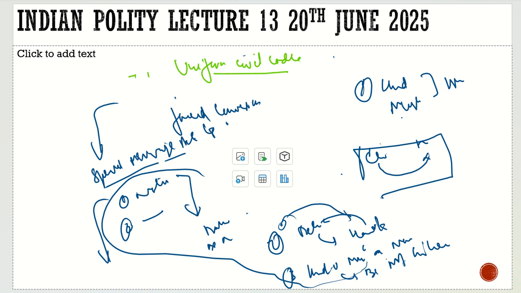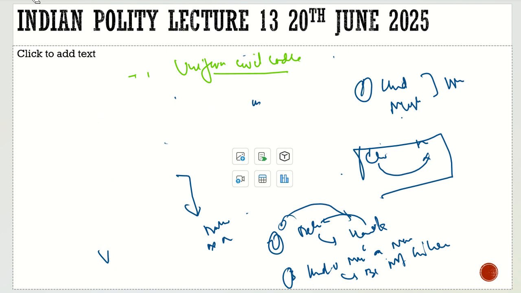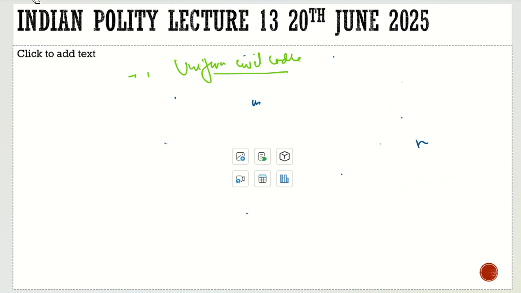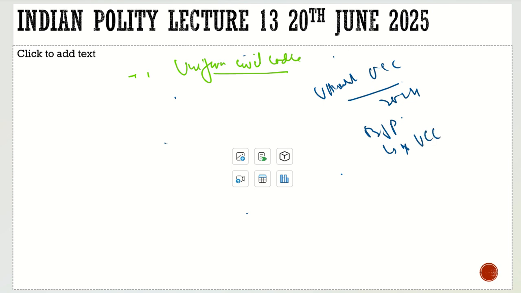Now, recently we saw that the Uttarakhand government also brought the Uniform Civil Code. Let's have a look at the features of the Uniform Civil Code in Uttarakhand, and then we will finish our discussion. Uttarakhand Uniform Civil Code. In 2024 they brought it. There is a BJP government, and one of the major aims of the BJP government was to bring in the Uniform Civil Code. And these are the personal laws related to marriage, divorce, adoption, inheritance.